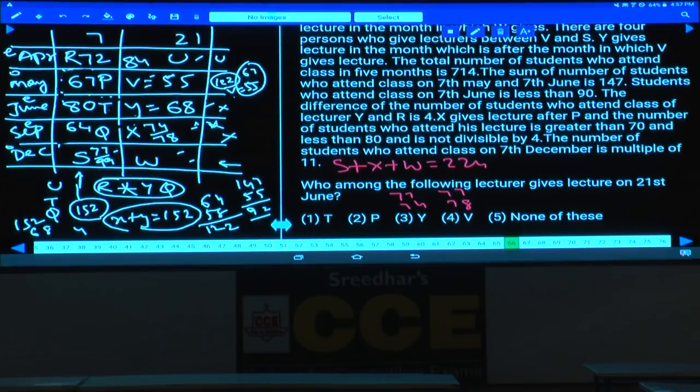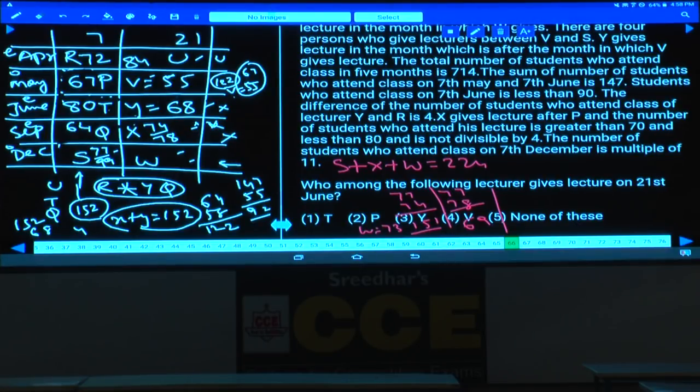If you take the value of S as 77 and take X as 74 in one case, 78 in another case, then what is the sum of this? 7 plus 4 is 11, 1 plus 7 and 15, 151. And what else is left over here? 224 minus 151, 73, isn't it? And the value for W can be 73. Hence W can be 73 in this case, that is one possibility. And in this case 74, 77 plus 78, and 4 more is added, and the value must be 69. And the value of W can be either 73 or 69, if you take S as 77.